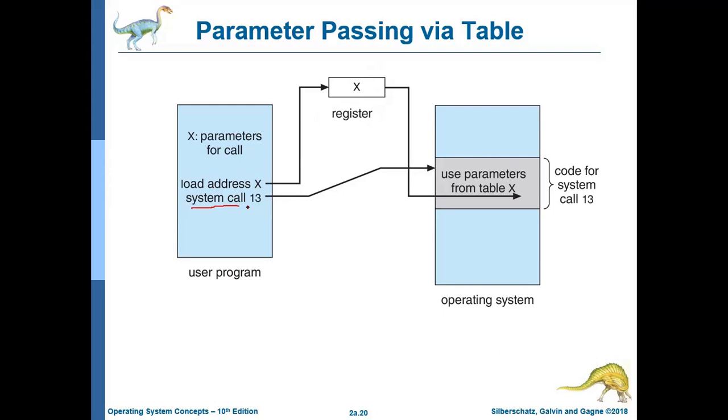And you are calling system call number 13. Then both the information, the system call number as well as the register value, will be passed to the operating system. User parameters from table X, code for system call 13. Now it will have the code for system call number 13 and it will execute it for you. After execution, it will return the output to the user.